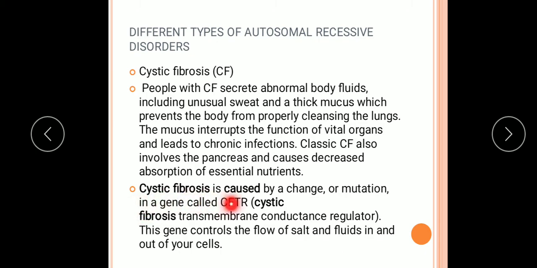Now cystic fibrosis is caused by a change or a mutation in a gene called CFTR, that is cystic fibrosis transmembrane conductance regulator. So when the mutation takes place in this gene, then this cystic fibrosis problem arises, and this gene controls the flow of salt and fluid in and out of your cells.